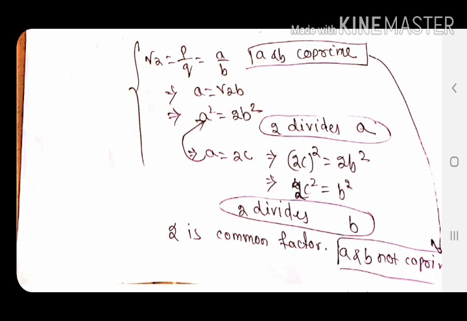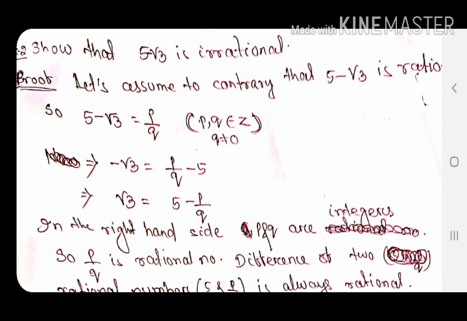Next, we have to prove the association of root 2 or root 3 or root 5 with other rational numbers, meaning 5 plus root 2, 8 minus root 2, 9 into root 2, 10 divided by root 2. These will be either added, subtracted, multiplied or divided with other rational numbers, and we need to see how to prove that. So, now let us see one question of this type. Prove that 5 minus root 3 is irrational.